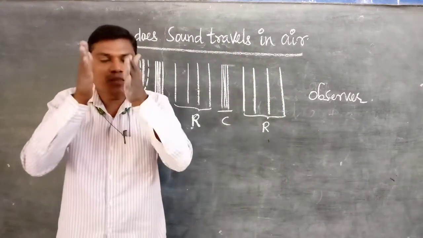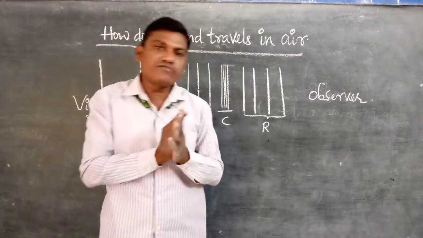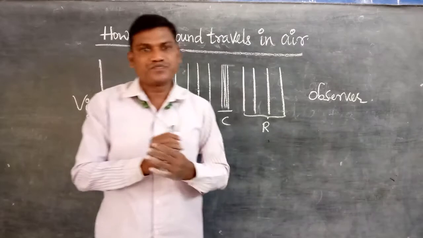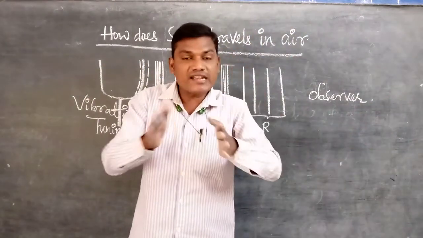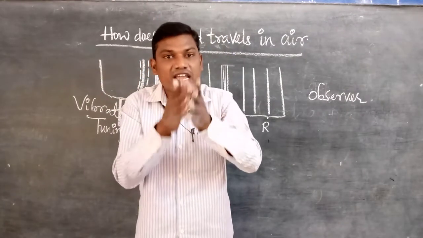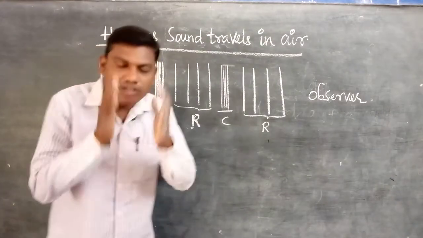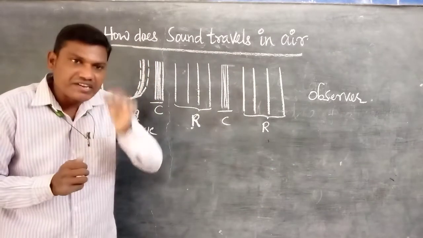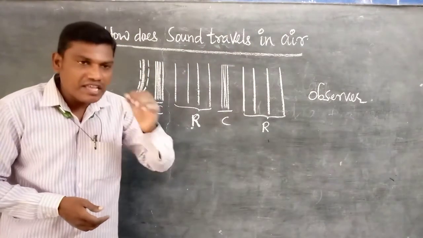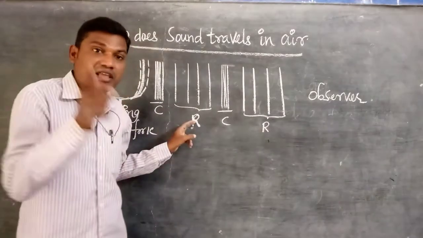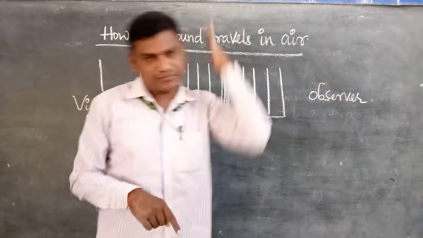Each portion of the air particles, during contact with the neighboring portion, transfers the energy. That is why energy is transferred from one place to another, but the particles do not travel along with it. That is the way it works. So listen: sound is a mechanical wave. It needs a medium for its propagation. Sound travels in the form of compressions and rarefactions through the air because it is a longitudinal wave.